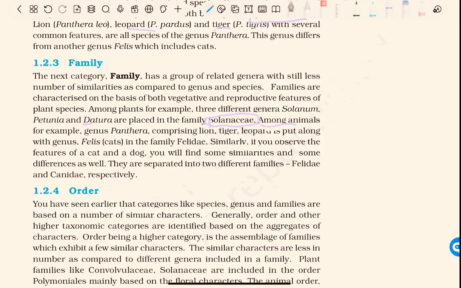Among animals, for example, genus Panthera comprising lion, tiger, leopard is put along with genus Felis in the family Felidae.